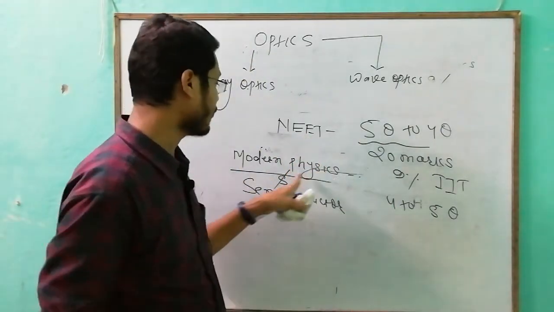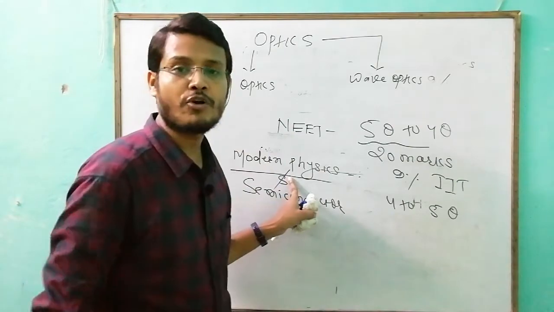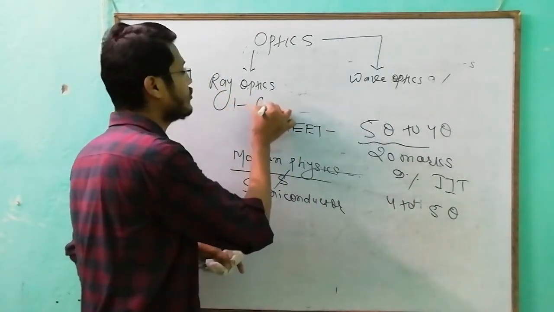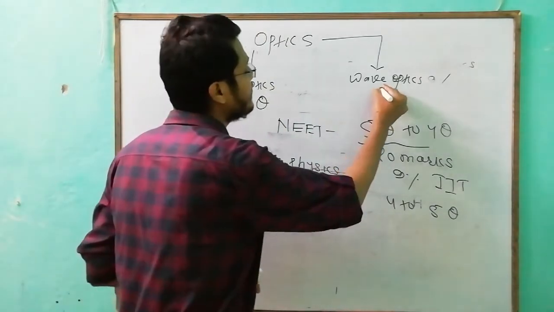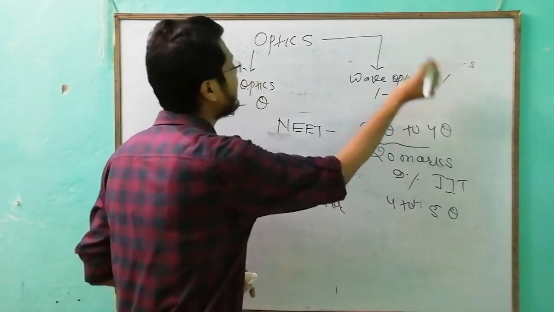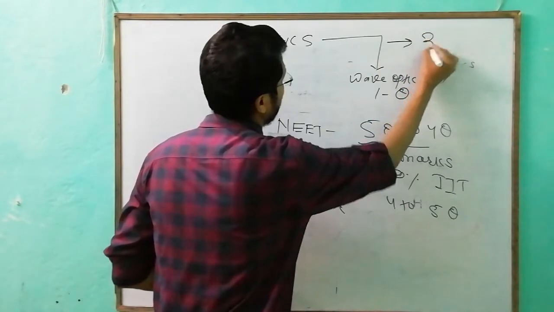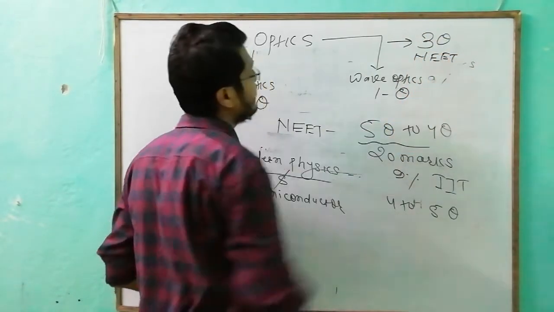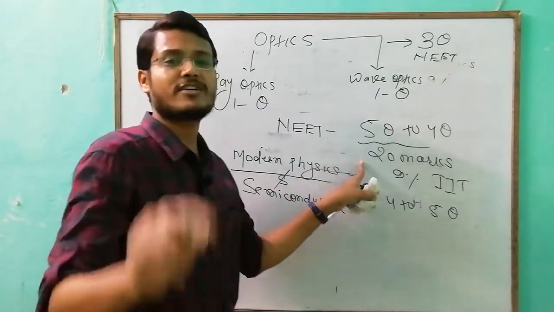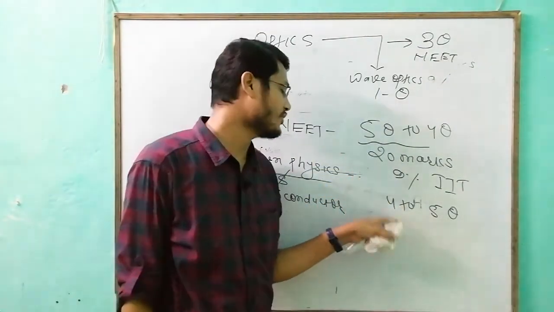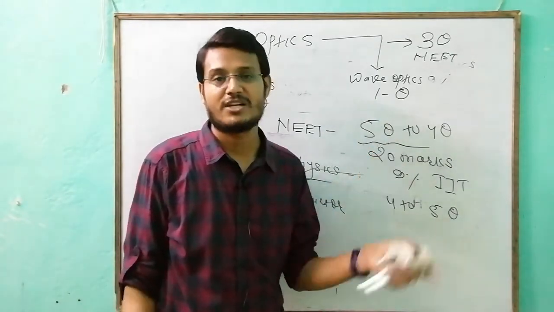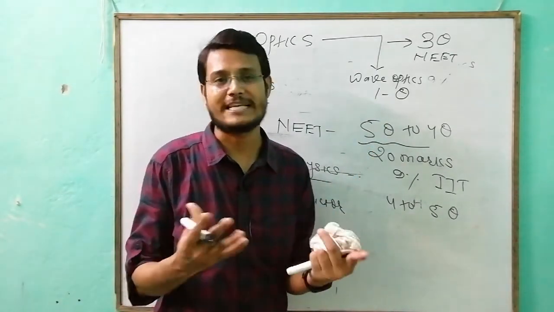20 you got from modern physics, 20 you got from thermodynamics, and look, ray optics has 1 question and wave optics has 1 question. I can expect 3 questions in NEET every year. So, sir, 20 marks for thermo, 20 marks for modern and 12 marks for optics. So you got 60 marks easily, or not?